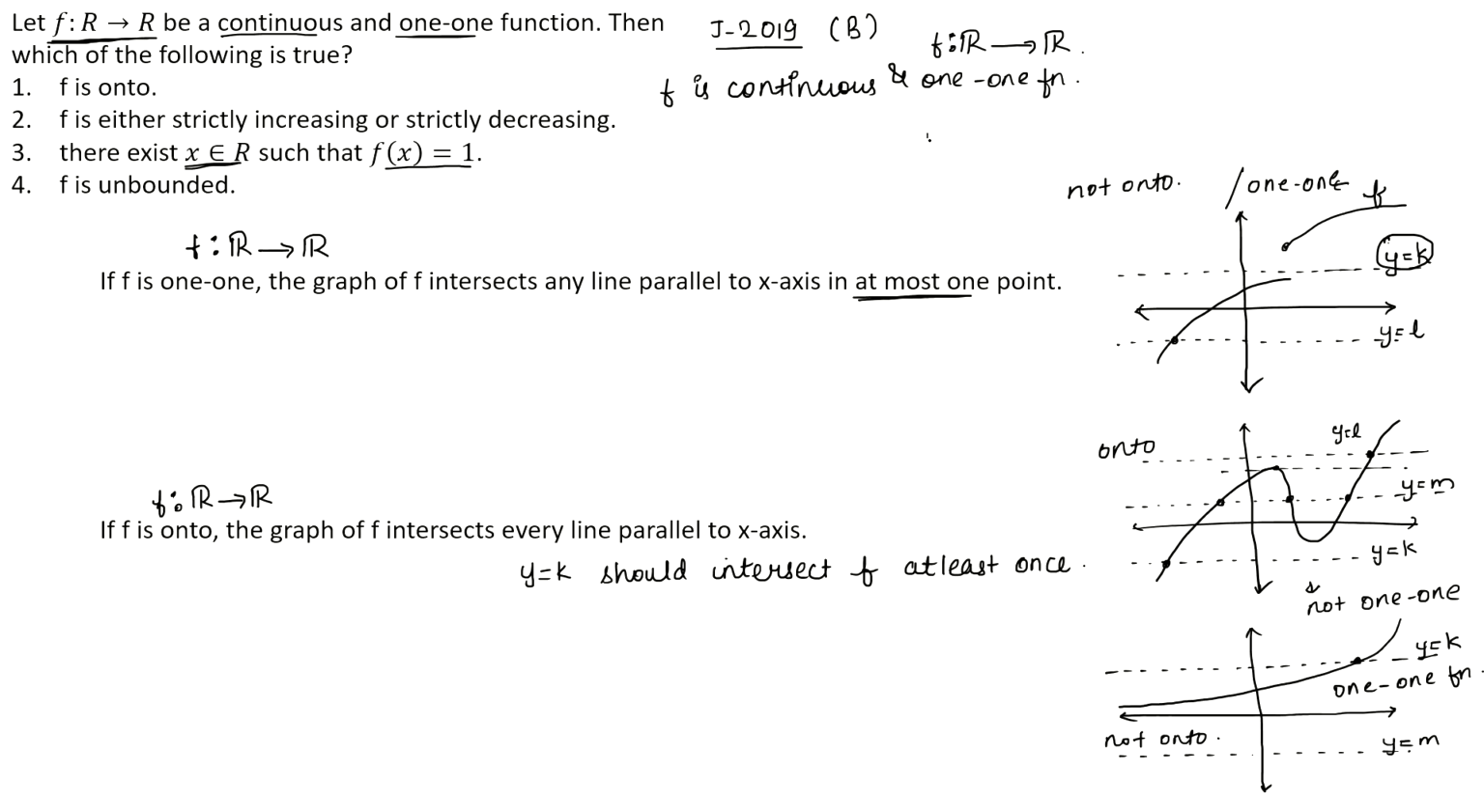But consider the graph of y equals x, or any linear function. Then any line parallel to the x-axis we draw anywhere will definitely intersect it, and it will intersect only once. So therefore this function is a 1-1 and onto function. Alright, so this is how we can understand graphically whether a function is 1-1 or onto.